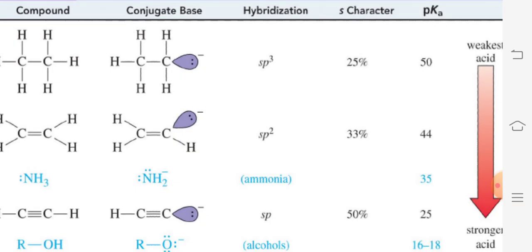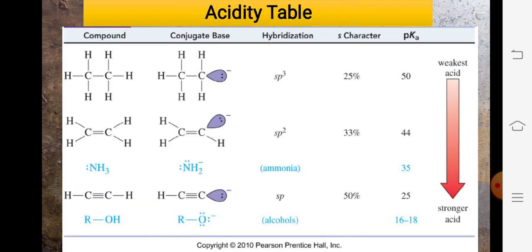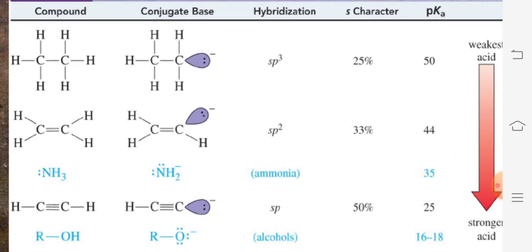Lastly, the most important property is the pKa. It is the dissociation constant for an acid. The pKa for alkane is 50, for alkene it is 44, and for alkyne it is 25. So again we can conclude that the higher the pKa, the lower the acidity, and the lower the pKa, the higher the acidic strength. So we can easily remove the proton from alkynes, because there is formation of a stable conjugate base. The negative charge can be stabilized by the two pi bonds.